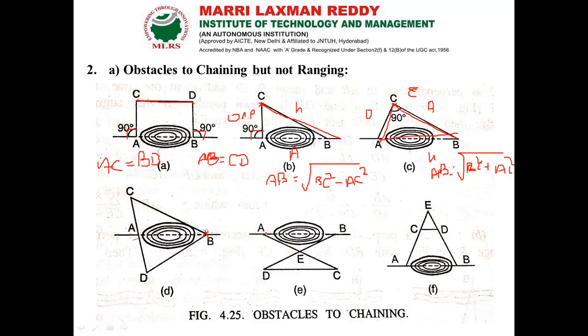Similarly, this is an indirect method. I already said to make a parallel line. Same way, A and B are the points on the baseline. We have to make AE equal to EC, and BE equal to ED. Likewise all the distances should be equal, so that AE equals EC and BE equals ED.